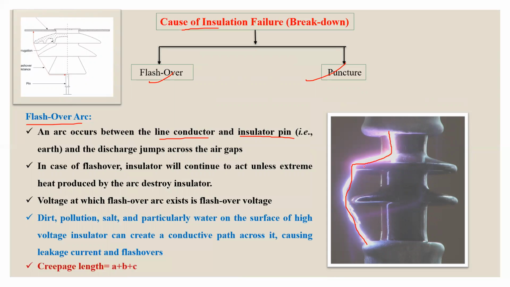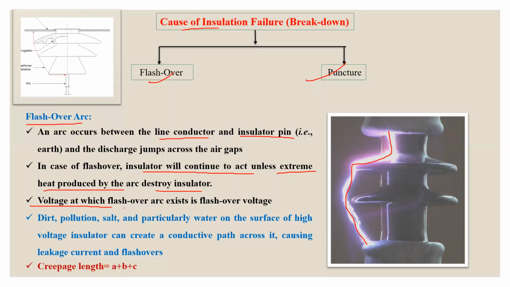But in the case of flashover, the insulator will continue to act. It is not completely damaged. Its insulation property is not completely removed. It will act in its proper capacity unless extreme heat produced by the arc destroys the insulator. So as the flashover exists in the system, there is a need to consider a preventive action. Otherwise, this flashover will be converted into puncture and your insulator will be completely damaged.